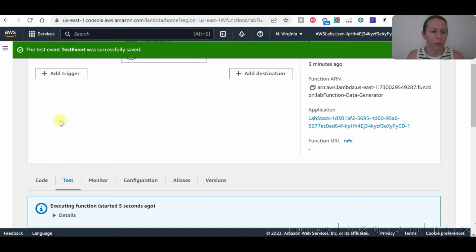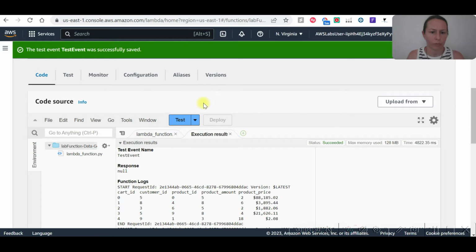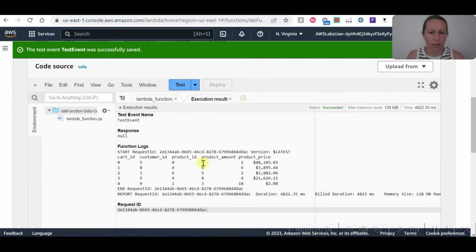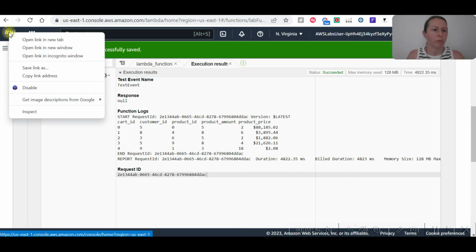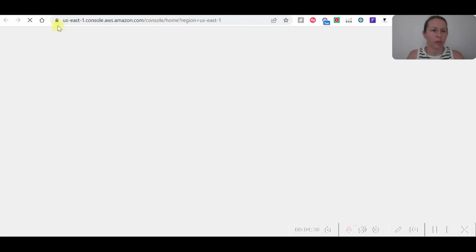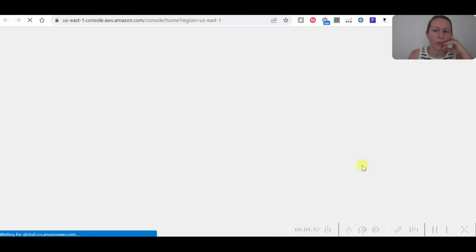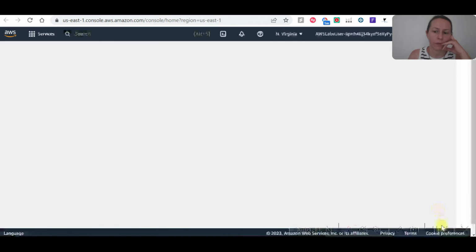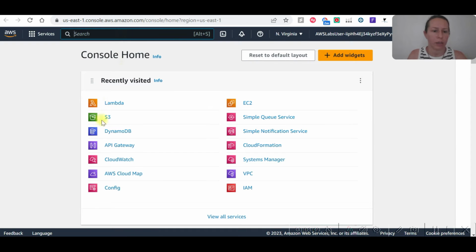Let's go back to code and see it there. Execution results are here. I'm going to open another window so I can easily go between. This will be S3 bucket, and I'm going to see if the file has been generated, CSV file. S3 bucket.